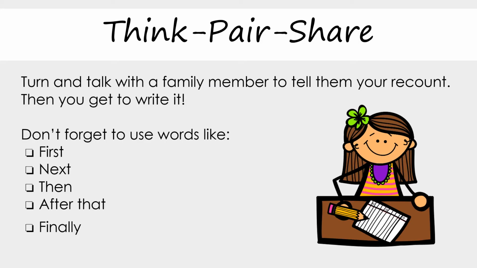Now everyone, you get to have a turn. So this is our think, pair, share activity where normally at school you might turn to somebody else in the class, your partner, and talk to them about what you're going to write in your recount. But since you're at home, you can talk to a family member and then you get to write your own recount. Now let's go through the words that you can use.